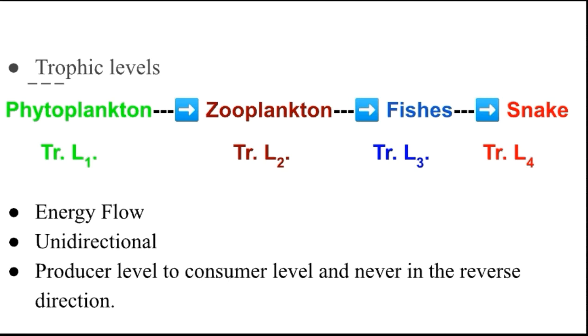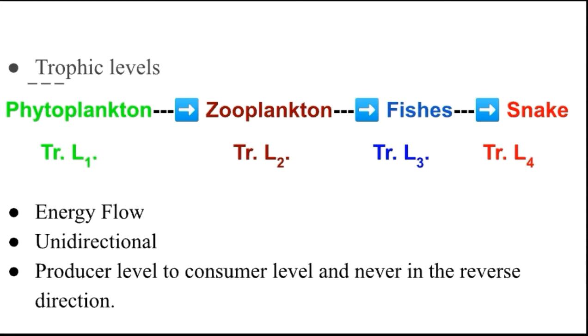It means the phytoplankton energy is transferred into the zooplankton, and the zooplankton is again eaten by fishes. So the energy is transferred into the fishes, and fishes again transfer energy into the snake also. That is the flow of energy. We call the transfer of energy from one trophic level to another trophic level energy flow, right?